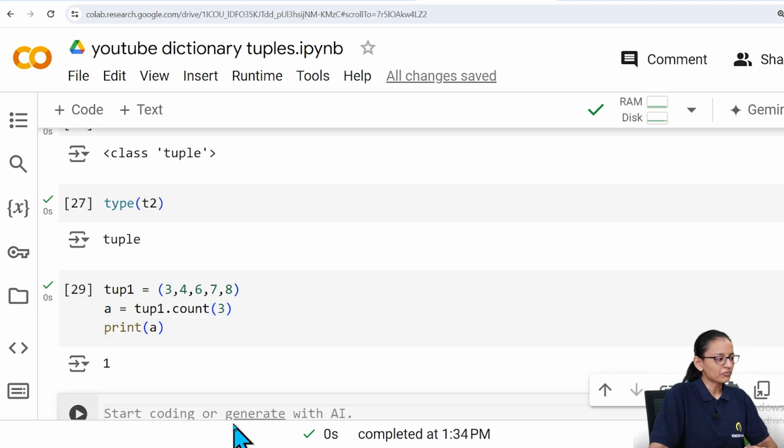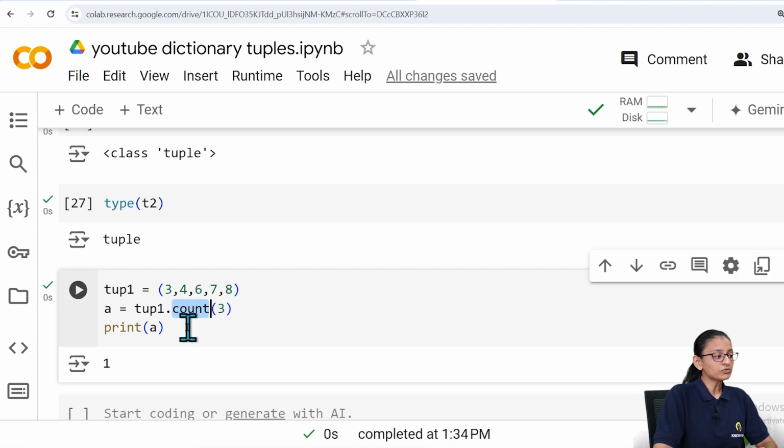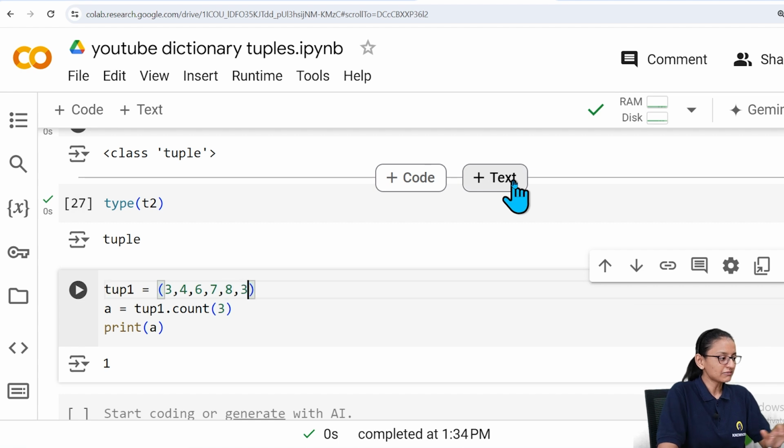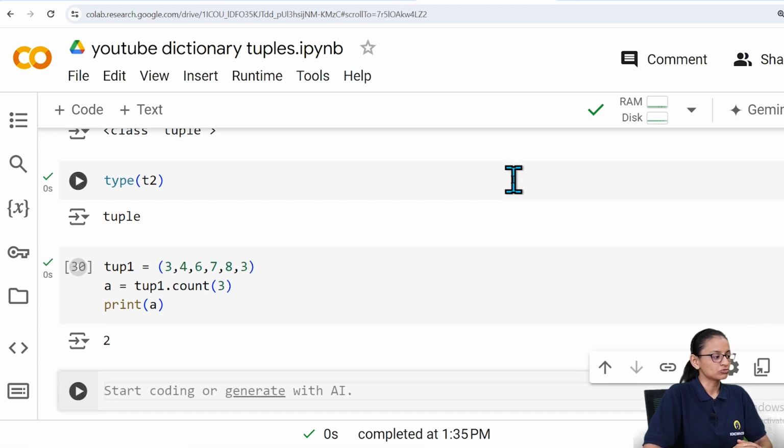So it is printing 1. What basically the count method is doing is finding the occurrence of the value which I have passed inside the bracket. So 3 is occurring only one time. So let's say here I am writing 3 again, so the output will be 2. That means 3 is there 2 times in this tuple.